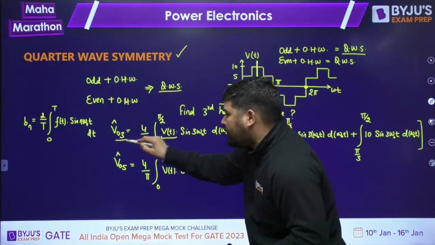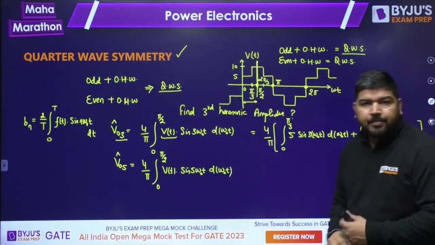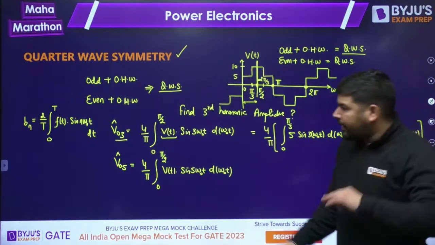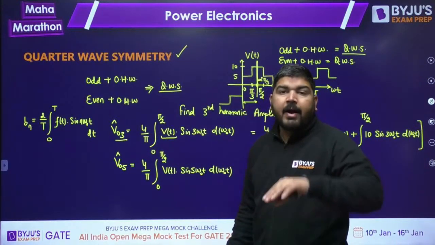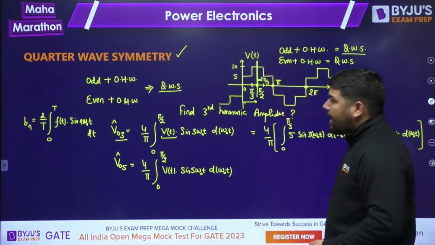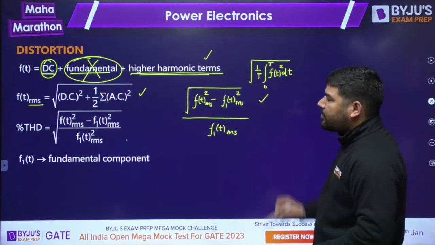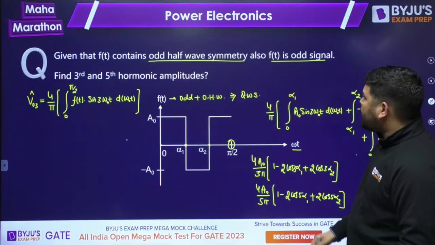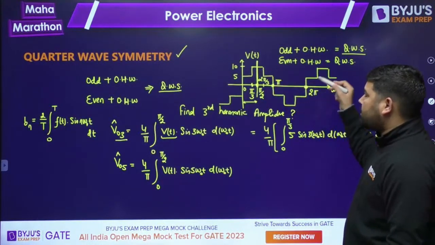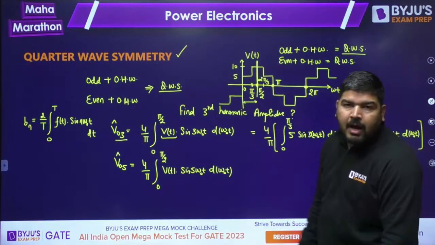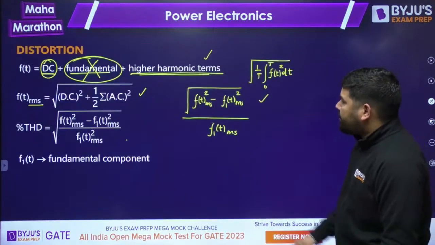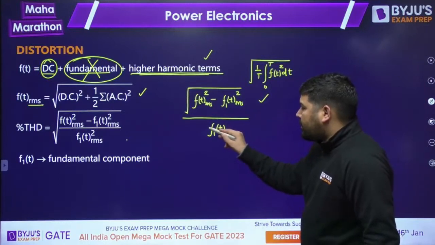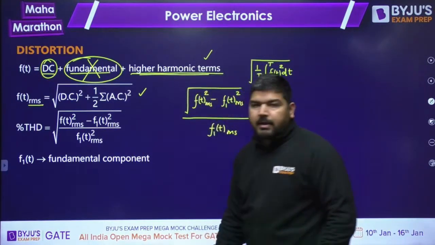For calculation of the peak value, you take 1 omega naught t here. In place of 3 you take 1. You will get the peak value of the fundamental component. Divided by √2, you will get the RMS value of the fundamental component. Once you get the RMS value of the fundamental component and the total RMS value of the function, which can be calculated using the graphical approach, take the square of the total RMS value minus the square of the RMS of the fundamental component, divided by the fundamental component. This way you can calculate the percentage THD.